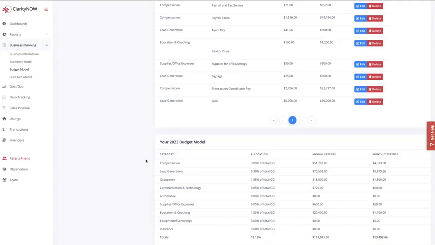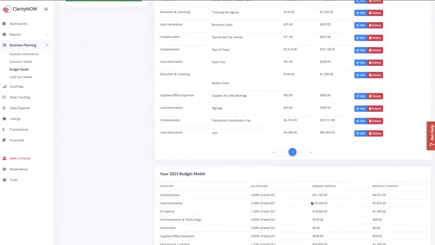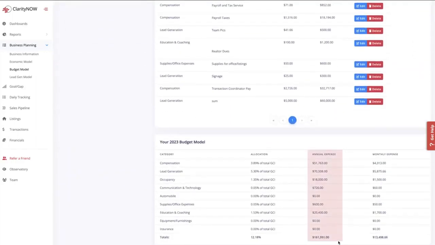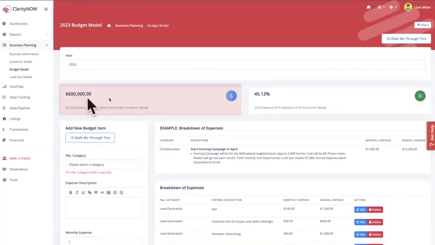So in budget model, it's always best to dive deep, take your time, get as detailed as you want. And at the end of this, you'll see what is the total annual expense that you came up with. And then you can compare that to what your business plan said. Now, hopefully, the annual expense that you came up with after typing everything in is pretty close to what you said in your annual expenses for the business plan.